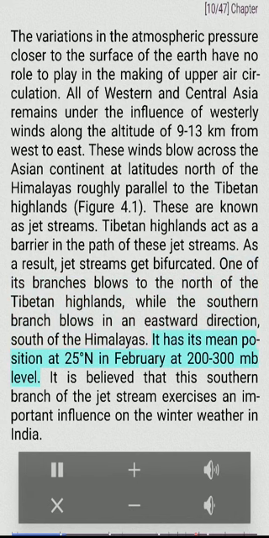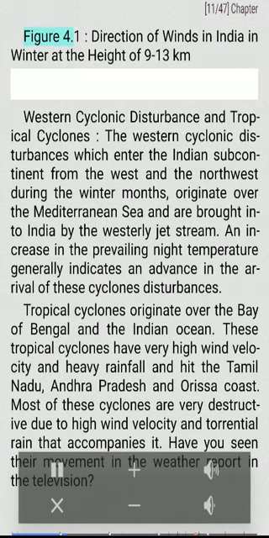It has its mean position at 25 degrees north in February at 200 to 300 MB level. It is believed that this southern branch of the jet stream exercises an important influence on the winter weather in India. Figure 4.1. Direction of winds in India in winter at the height of 9 to 13 km.